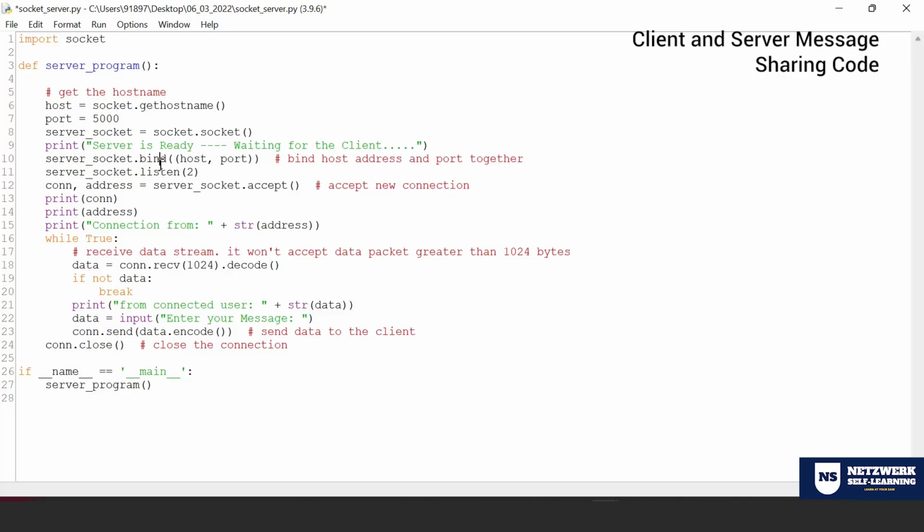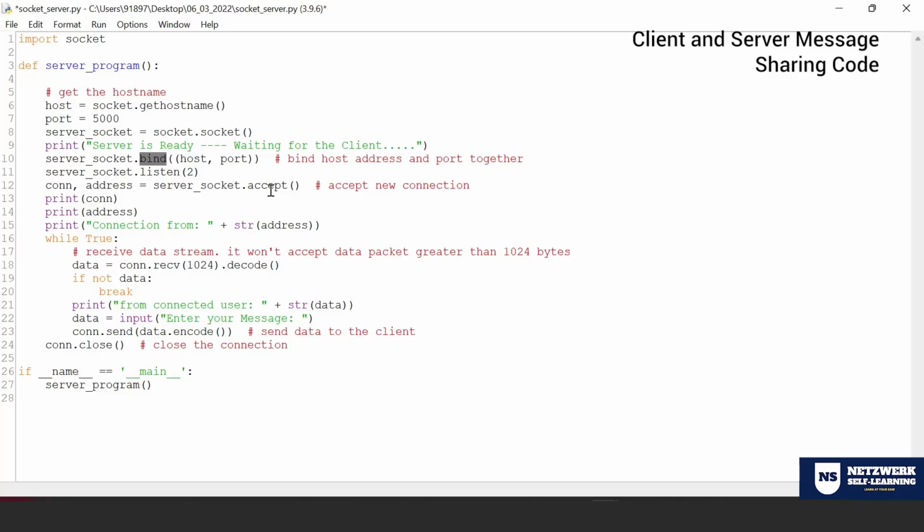Fine. After catching that, it needs to accept the connection, right? Opening a gate is not enough. You need to receive them, and receiving is not enough. You need to make sure that they sit in your home. That's what happens. So line number 8 is to open a gate. Line number 10 is to accept them, to allow them. And line number 12 is the establishment of the connection.